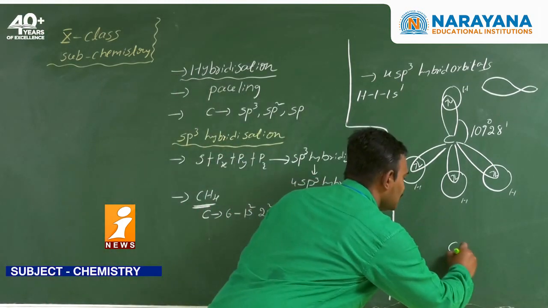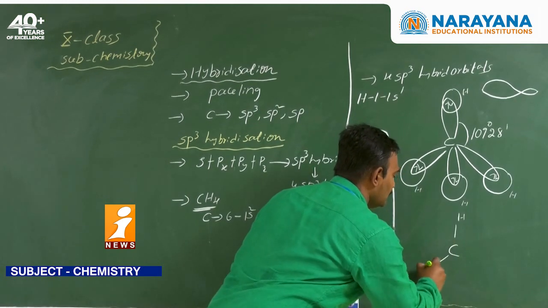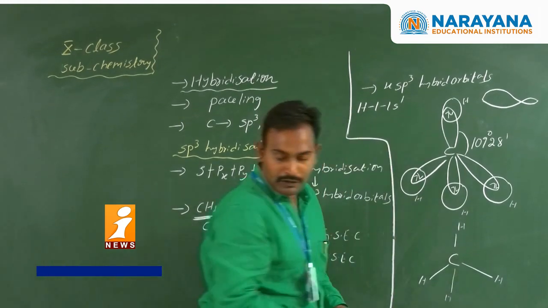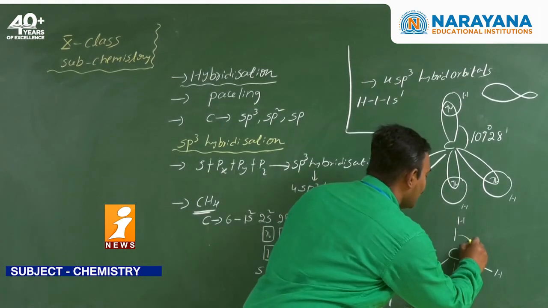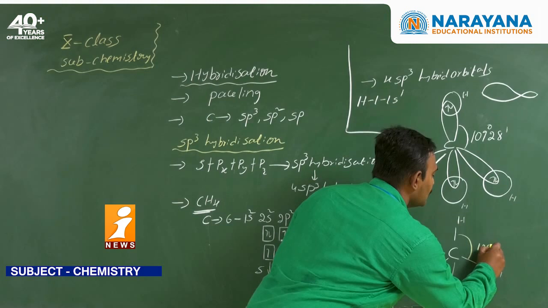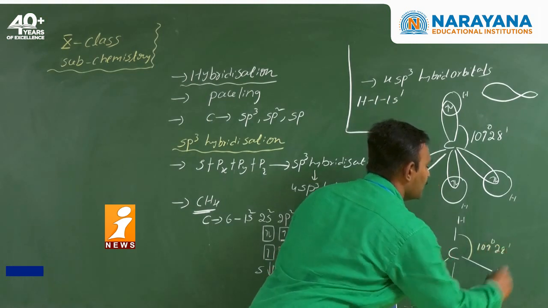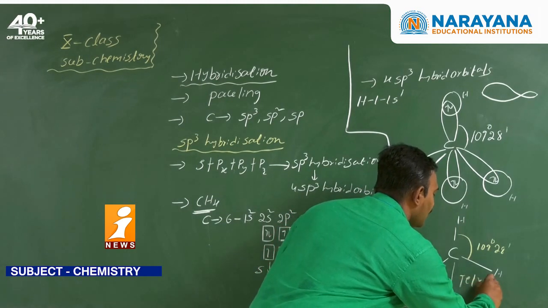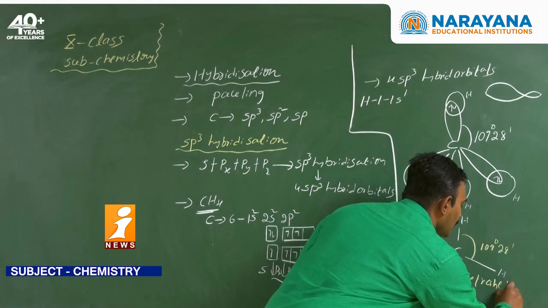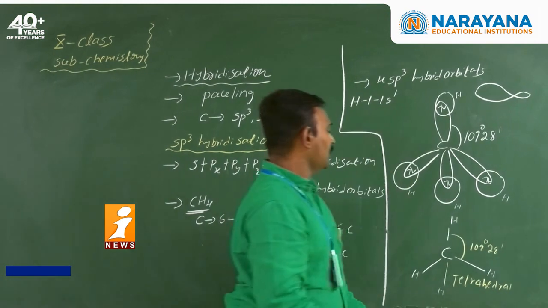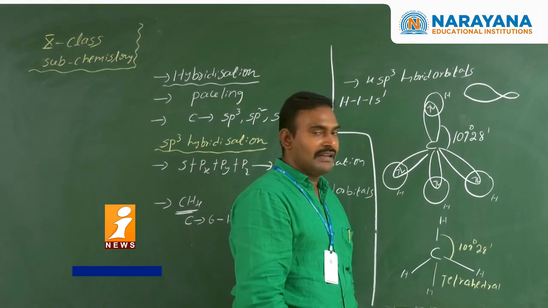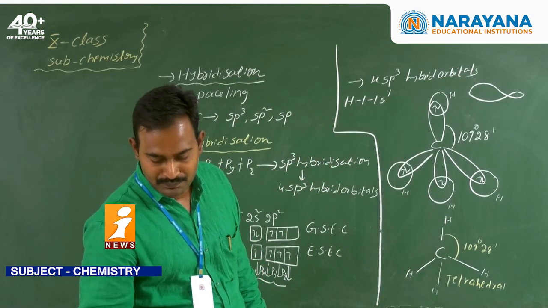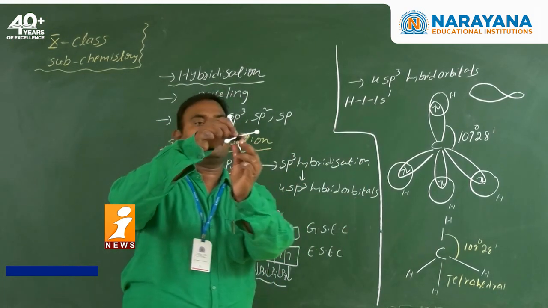So we have carbon with four hydrogens. The bond angle is 109 degrees 28 minutes and the shape of the molecule is tetrahedral. That means the 4 hydrogen atoms are arranged around the carbon atom.